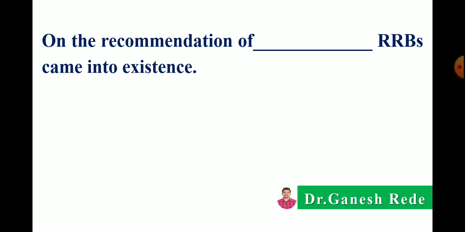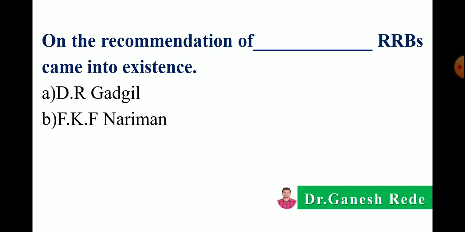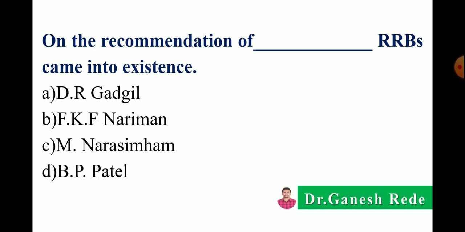Next, on the recommendation of dash, RRBs came into existence. RRBs means regional rural banks. Option A DR Gadgil, B FKF Nariman, C M Narsimha or D BP Patel. Correct answer is on the recommendation of M Narsimha, the RRBs came into existence.